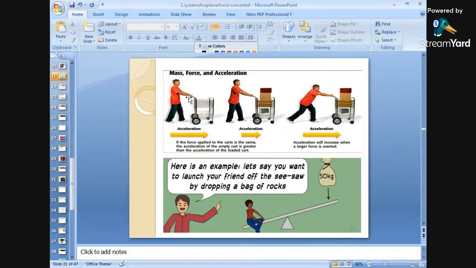So these are the examples. If a small force is applied, this is nothing but the motion of a trolley. Here this will explain Newton's second law. Force is equal to mass into acceleration. Now, the lesser the mass, the greater the acceleration, which means the motion will be more. But here the mass has been increased, so the acceleration will decrease. Again more force will be applied. Here we are increasing the mass, so extra force will be required for moving this, as in a carriageway.